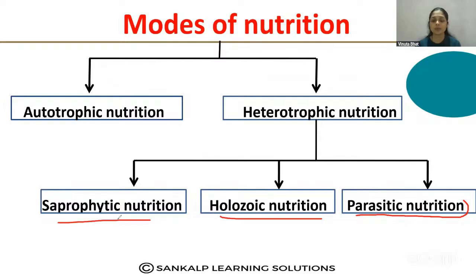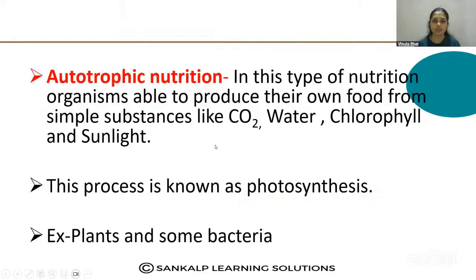Saprophytic nutrition means the organisms which obtain nutrition from dead and decaying materials. We'll learn about this in detail, then holozoic and parasitic, in the next slides. Okay, so let us start with the first one, autotrophic nutrition. Then heterotrophic and its types.